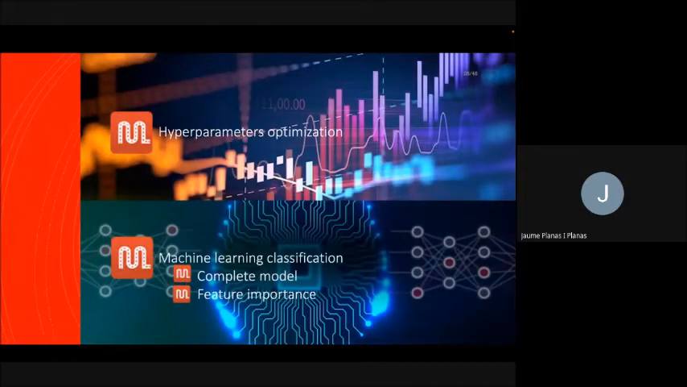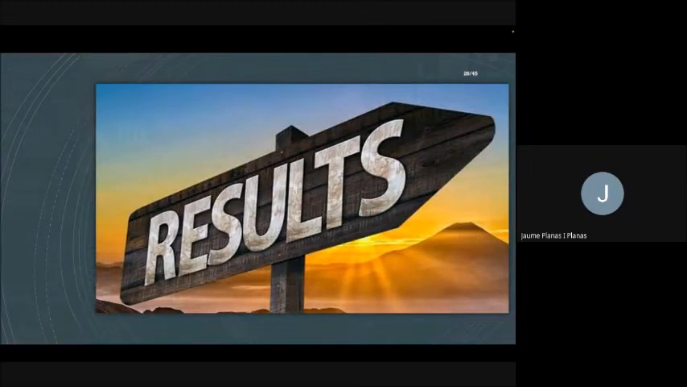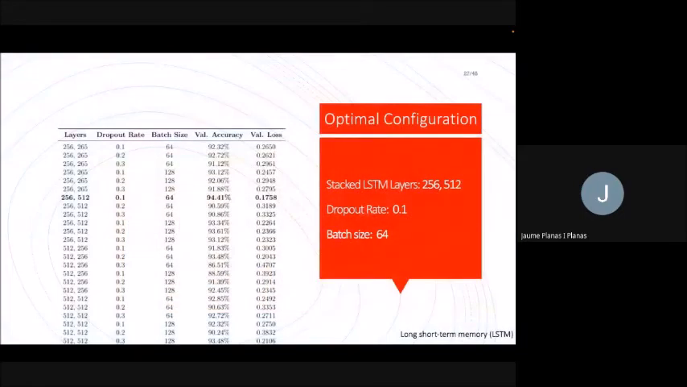So with this model, we decided to make different experiments. First of all was hyperparameter optimization, and then the training of the complete model. So let's look at the results. For the hyperparameter optimization, we tried up to 24 different combinations of the hyperparameters dropout rate, stacked LSTM layer numbers, and batch size. And we compared their performance based on their validation accuracy and validation loss rate.